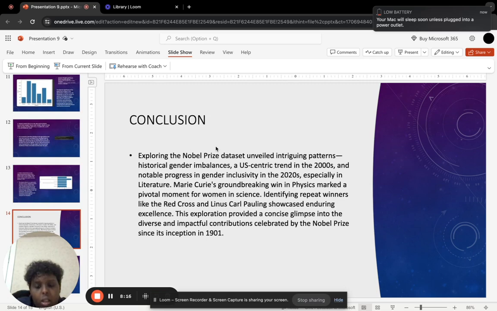Conclusion. In conclusion, the Nobel Prize dataset serves as a treasure trove of information about exceptional individuals and organizations that have made significant contributions to humanity. By analyzing this data, we've uncovered patterns, trends, and milestones, offering a comprehensive overview of the recognition of excellence in various fields over the past century.